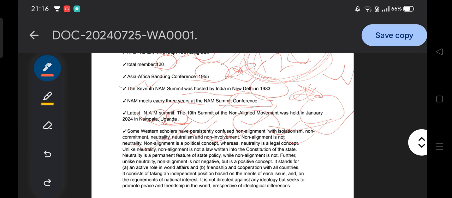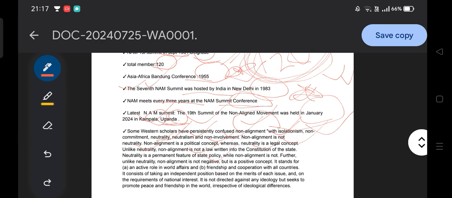Unlike neutrality, non-alignment is not a law. It is not legal. It is not a law written into the constitutions of states. Neutrality means there is a mention of impartiality, that is how it is mentioned in the law or the constitution: we should maintain impartiality, we must follow neutrality, we must remain apolitical. But here, non-alignment is not a law, not a legal concept, not written into the constitution.